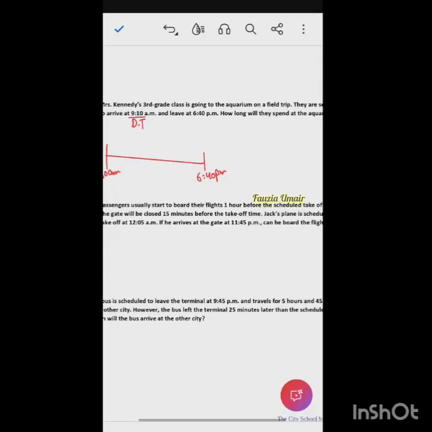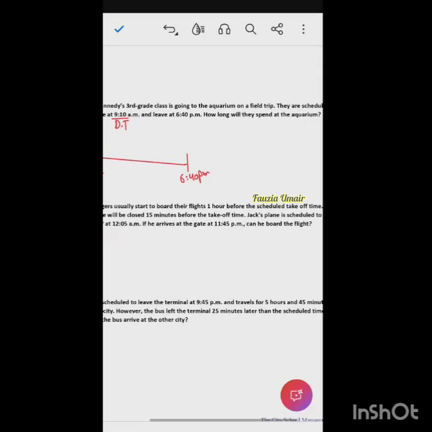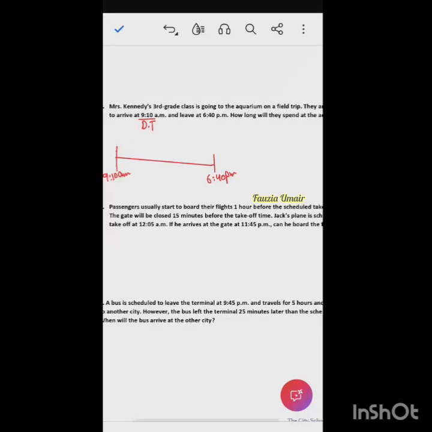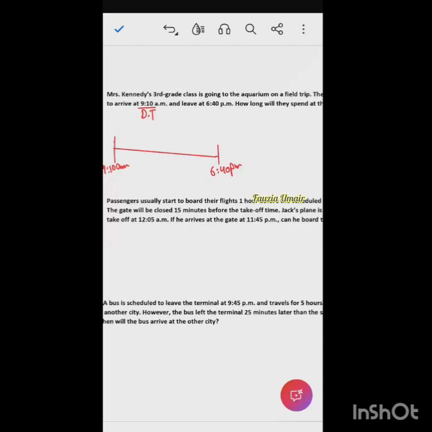Now Jack's plane is scheduled to take off at 12:05 a.m. If he arrives at the gate at 11:45, can he board the flight? Yes, he can, because there are still 20 minutes left. So definitely the gate will not be closed and he can board the flight. I think there's no need to draw a timeline, it's a logical question you can answer.